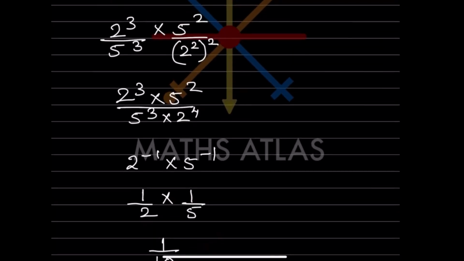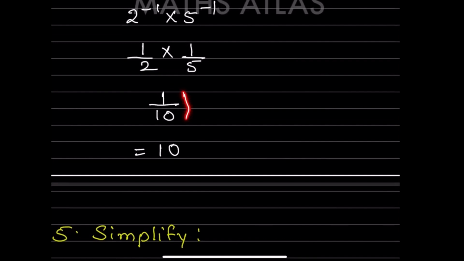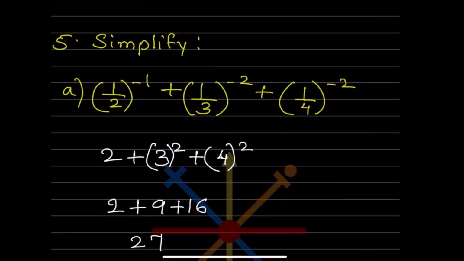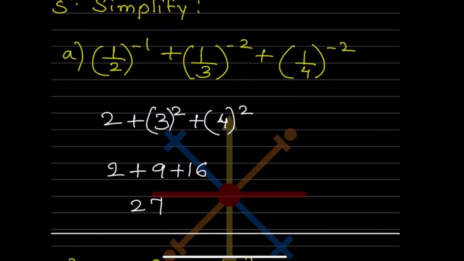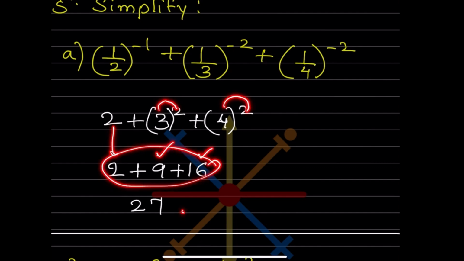But now this is not done, because we want a reciprocal of that. So this is going to get flipped over. So that is going to be 10. So reciprocal is 10. Now let us simplify. So again there is a negative 1, so this gets flipped over, so we get 2. For this one, negative 1, so this we flip over, so we get 3, but that is squared. This is negative, so we flip over, that will be 4 raised to 2. So 3 square is 9, 4 square is 16. So when you add all this, we get 27.